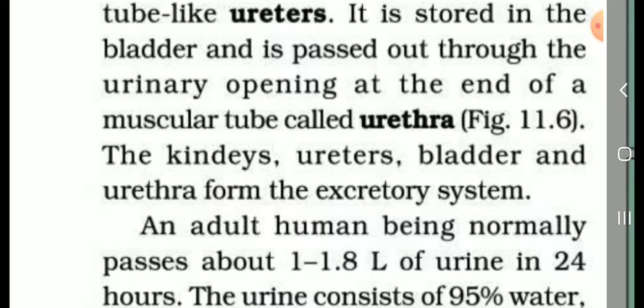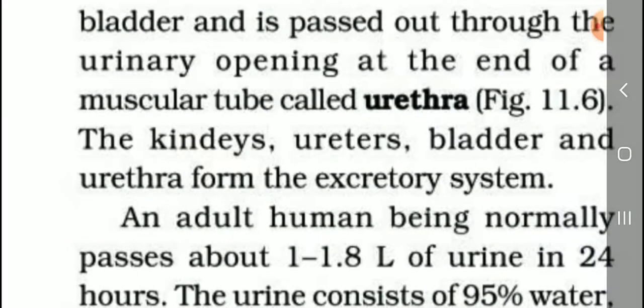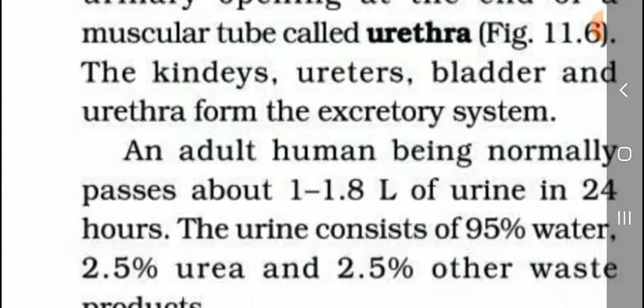Okay, what are the parts of the excretory system? Kidneys is very important, students. Urethra, ureter. Listen, what are the parts of the excretory system? A pair of kidneys, ureters, bladder and urethra form the excretory system. This one is a two mark question. Okay, next, one mark.